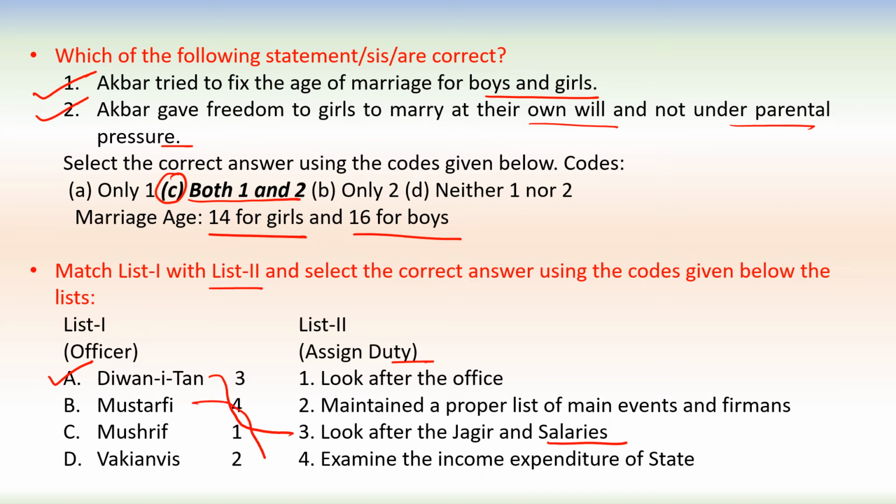Mustarfi were to examine the income and expenditure of states. Mushrif were to look after the office. Vaknavis were the officers who maintain a proper list of main events and farmans. So these were the subordinate officers.